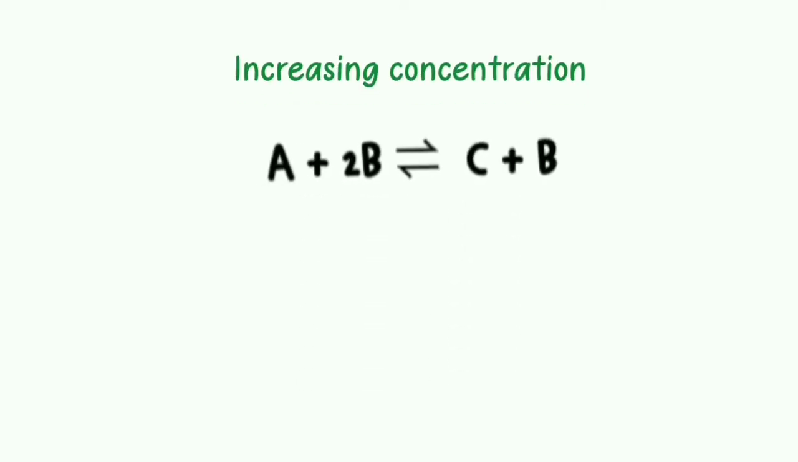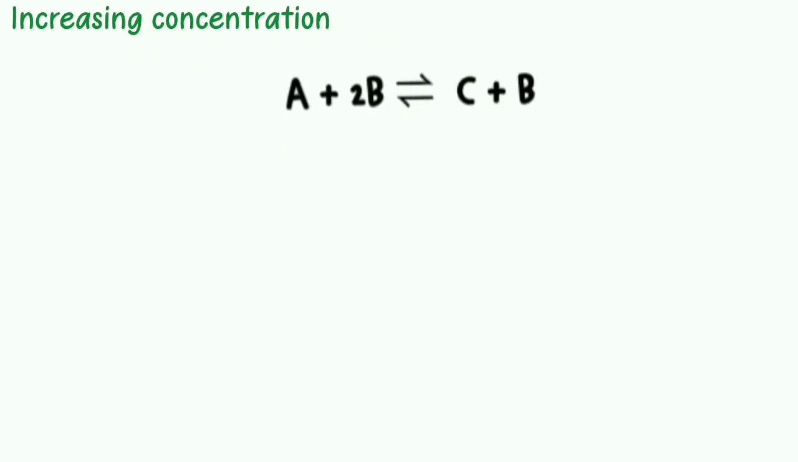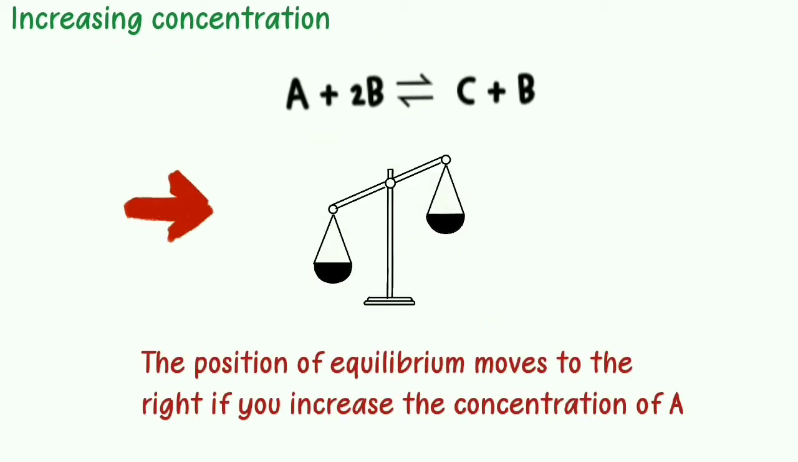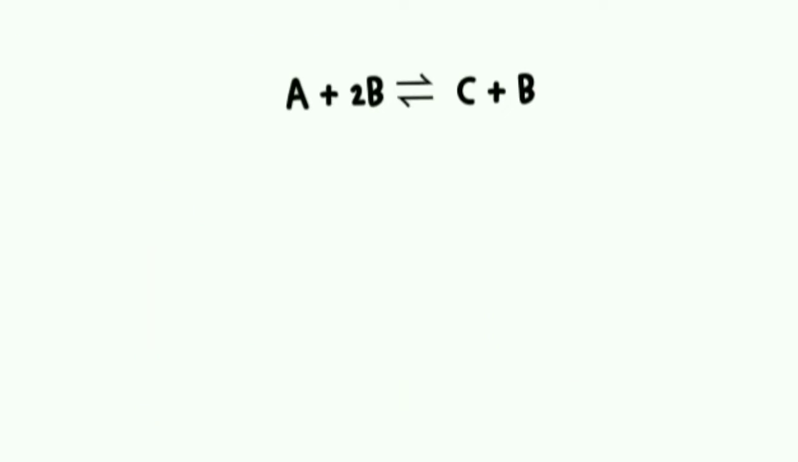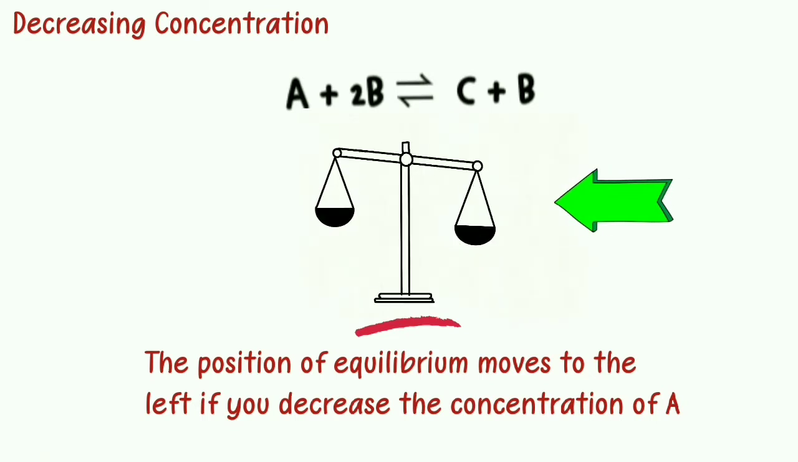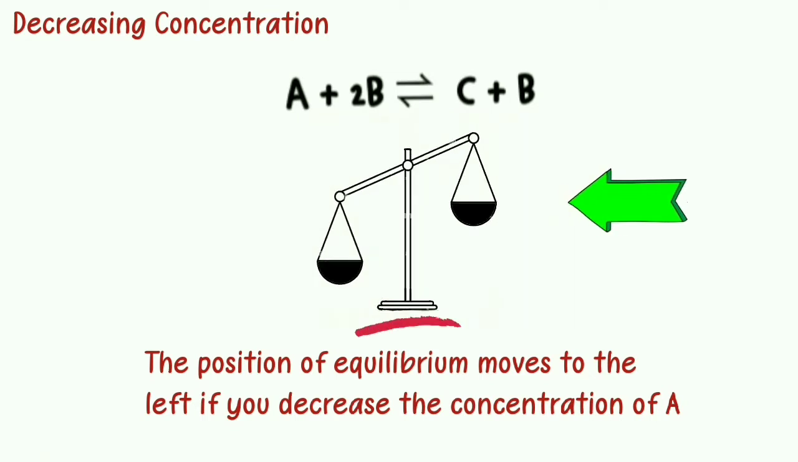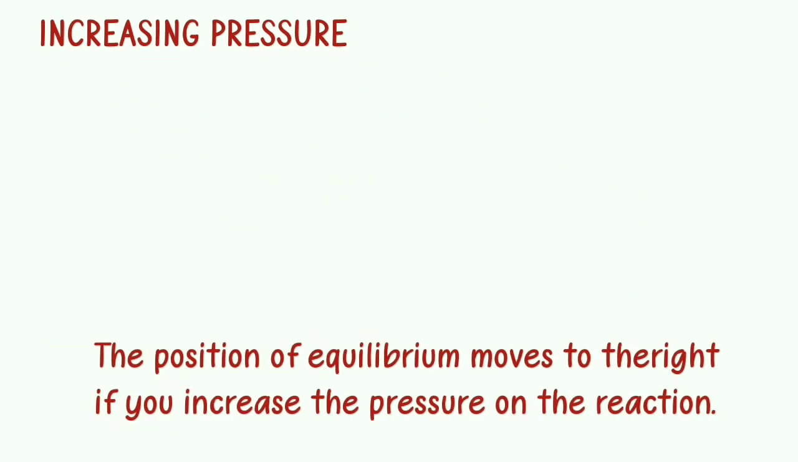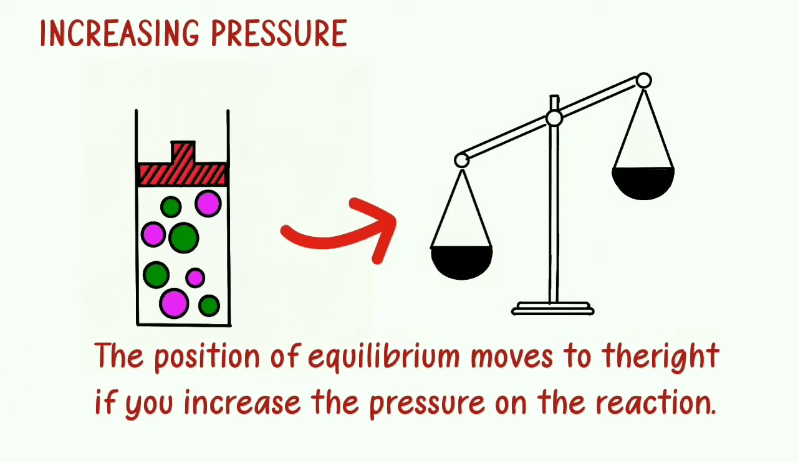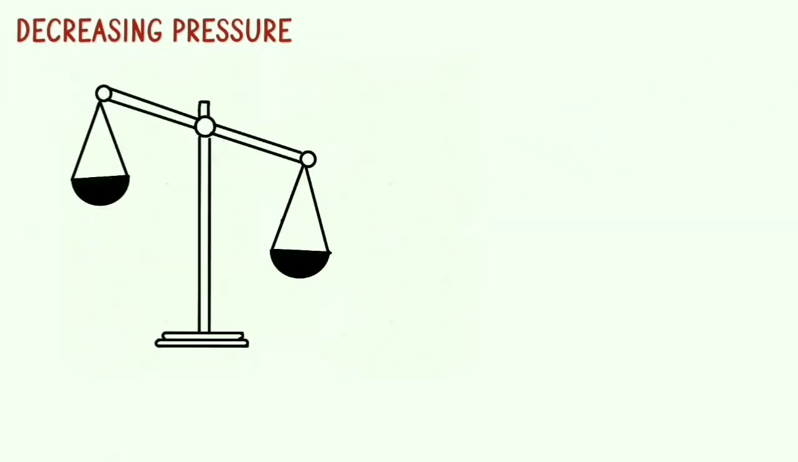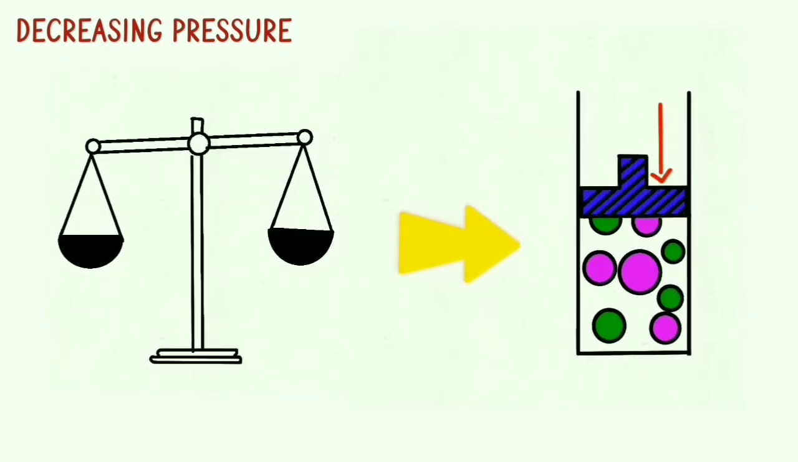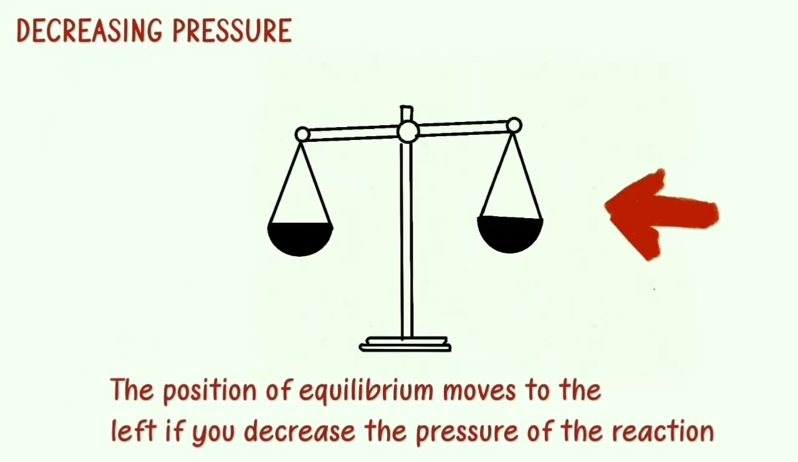According to Le Chatelier, in terms of concentration, the position of equilibrium moves to the right if you increase the concentration of A. In the opposite case, the position of equilibrium moves to the left if you decrease the concentration of A. In terms of pressure, the position of equilibrium moves to the right if you increase the pressure on the reaction. In decreasing the pressure, the equilibrium will move in such a way that the pressure increases again. The position of equilibrium moves to the left if you decrease the pressure on the reaction.